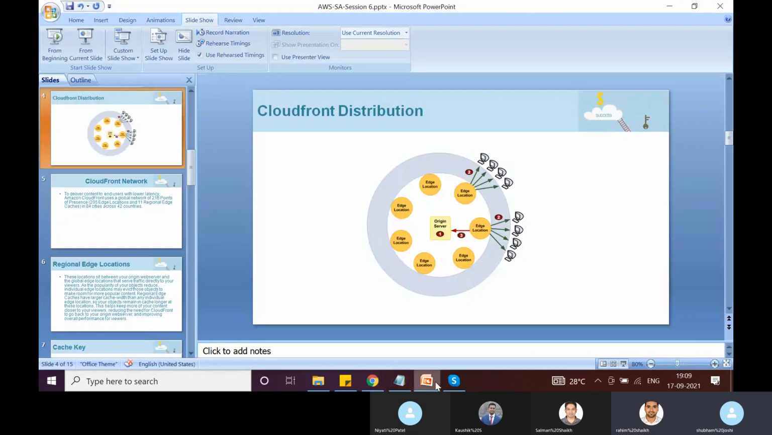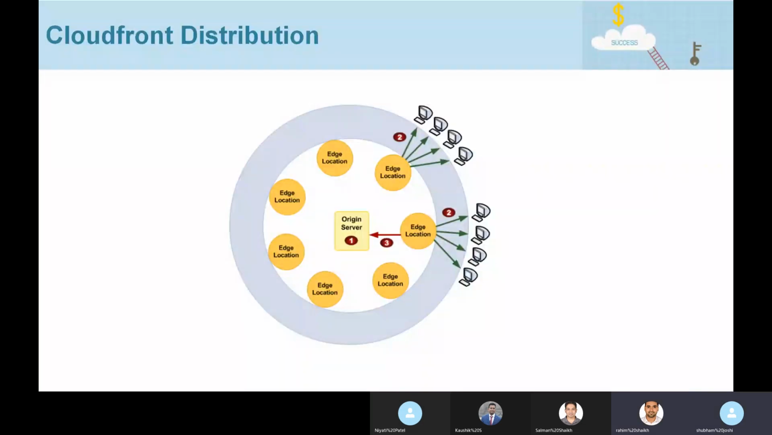So, I have one question. CloudFront is basically designed for multiple regions because we also have a load balancer, right? Which routes the incoming connection to the best possible EC2, basically. Right?